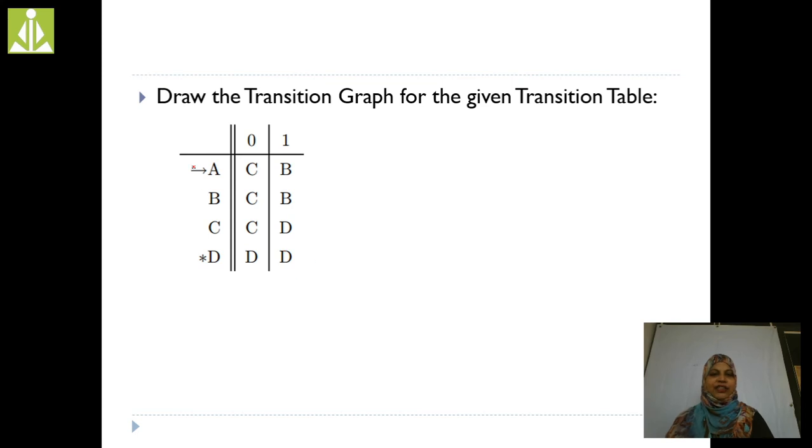Now I'll give a second example. Draw the transition graph for the given transition table. Here, how many states are there? A, B, C, D. This transition graph consists of 4 states: A, B, C, D.